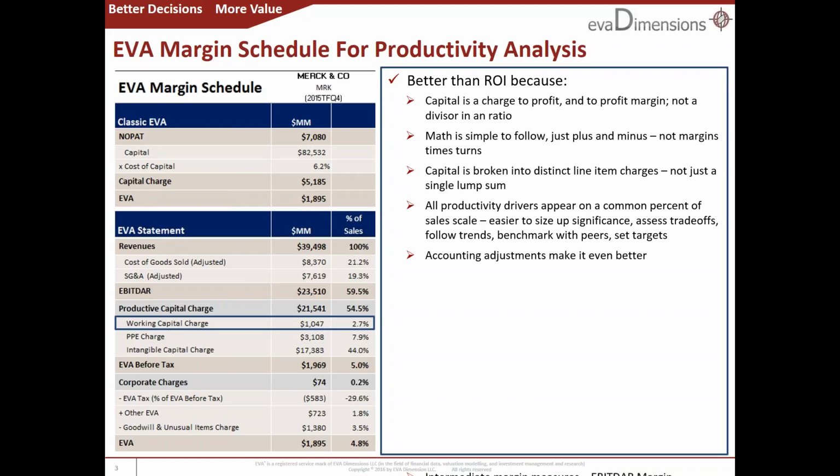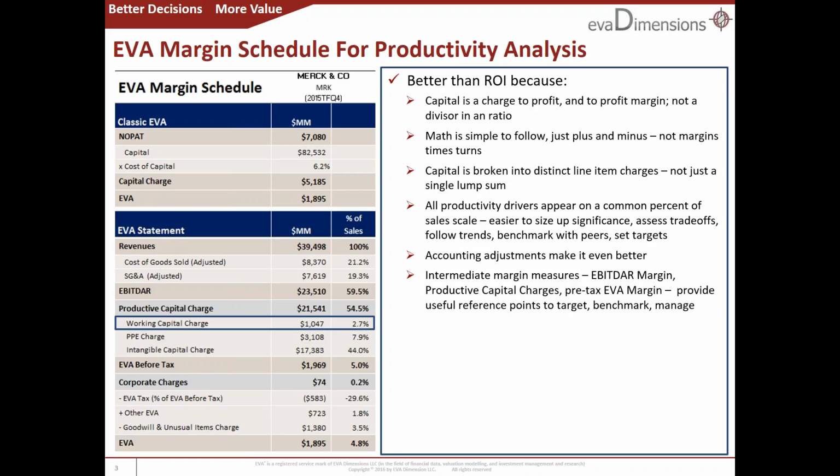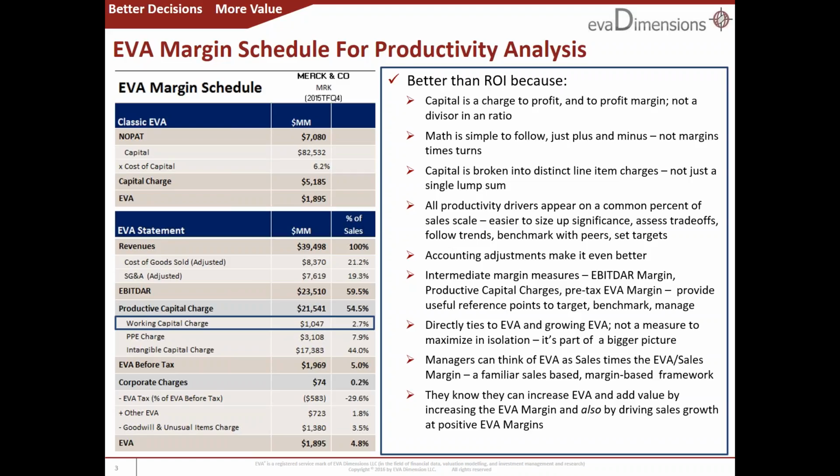The schedule also presents a number of new and important ratio indicators like the EBITDA cash operating margin, the overall capital charge, and most significant, the pre-tax EVA margin. These are available as key summary statistics to review, to benchmark, and to target. Unlike ROI, EVA margin does not stand on its own. It's part of a bigger story. It ties to EVA and helps managers to increase it.